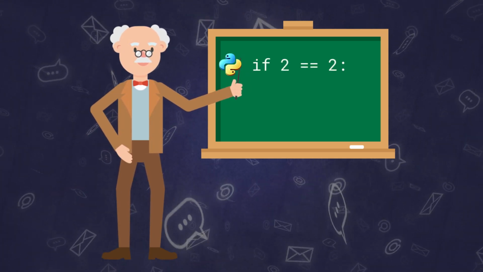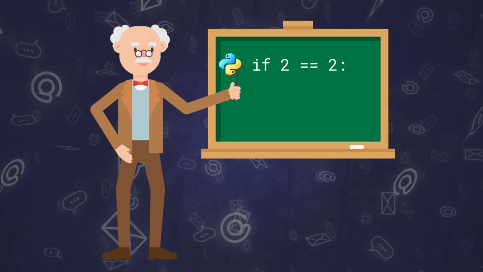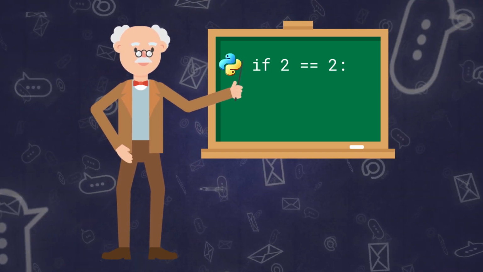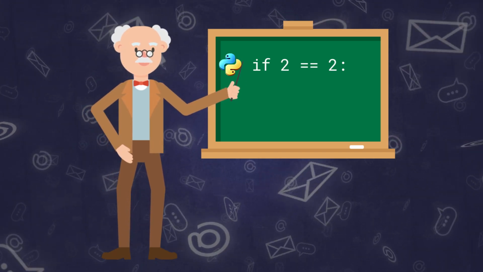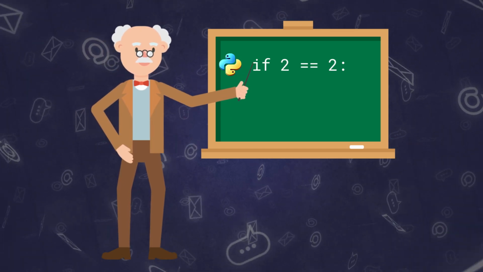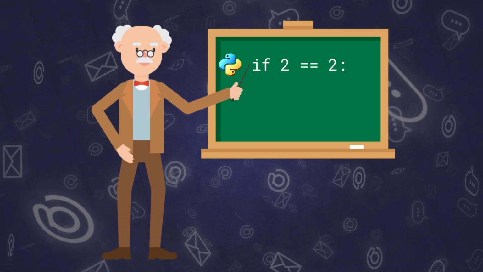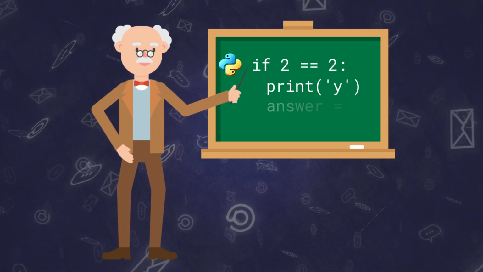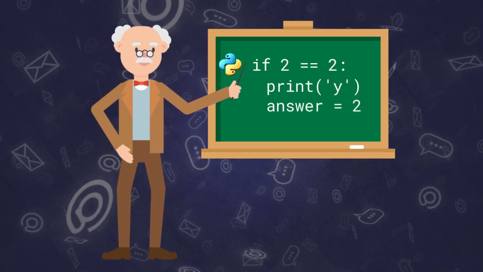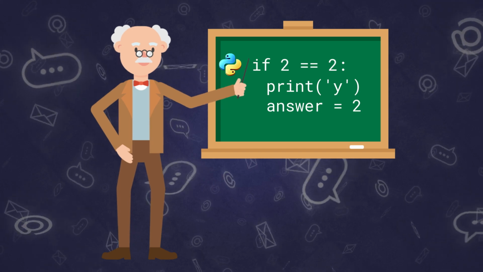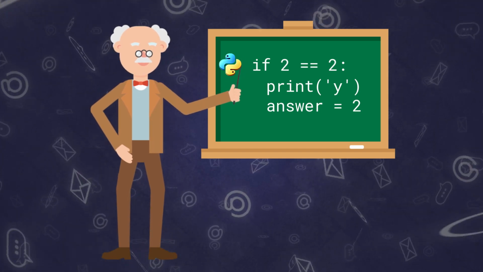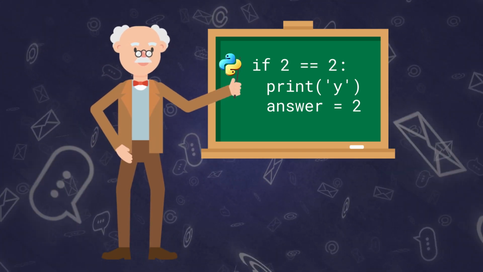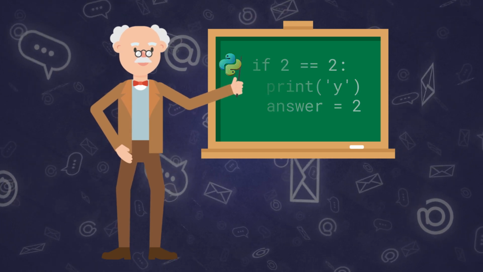have our if statement starting our line of code. Then we have the condition to be evaluated, followed by a colon, starting a block of code. For each line of code that should be executed if the evaluation is true, we indent to the same level, so we know that it's the same part of code as the evaluation.